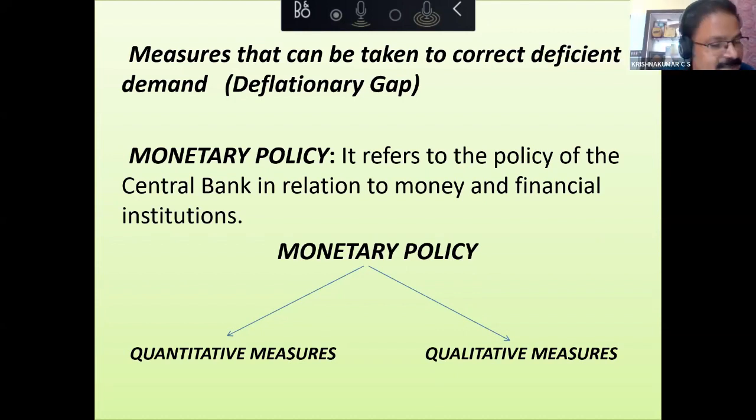Anything else, teachers? We have another 5 more minutes. If you have any doubts regarding this chapter, you may ask. Deriving consumption curve from saving curve and saving curve from consumption curve are known to you. Am I right? How to derive saving curve? Yes, sir, that's clear. How to derive consumption curve from saving curve? That is also important. I don't want to go on to it because time is a problem now. Only 5 minutes left. You may ask if any other doubt is there, or if you want to add on, you want to supplement. You can speak now for the next 5 minutes.